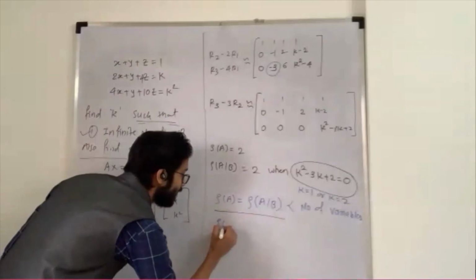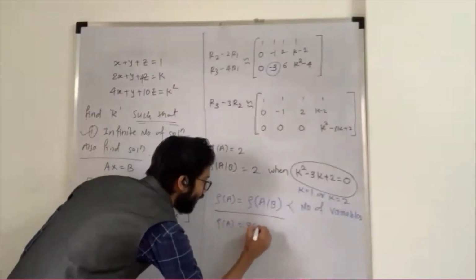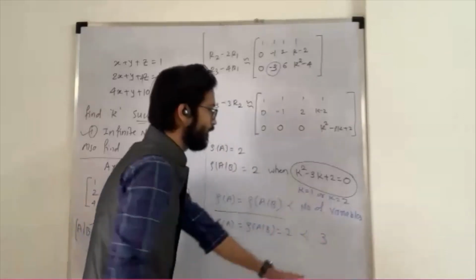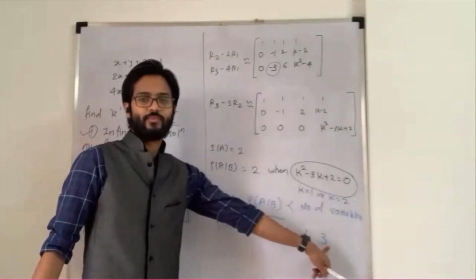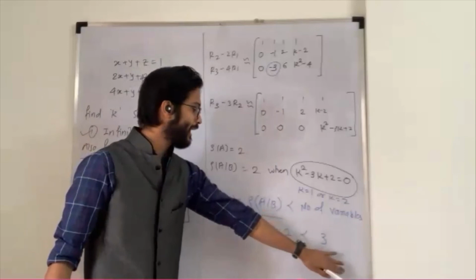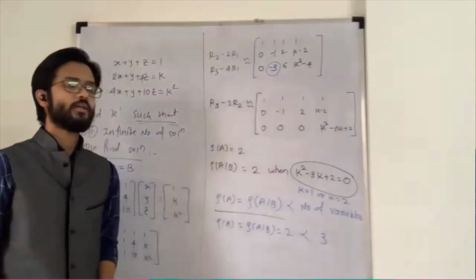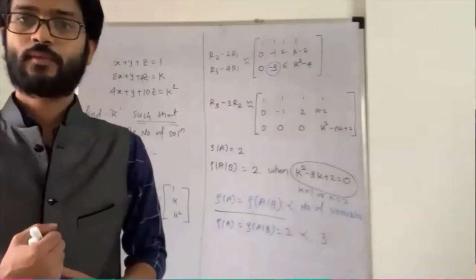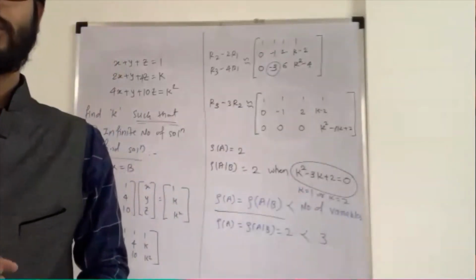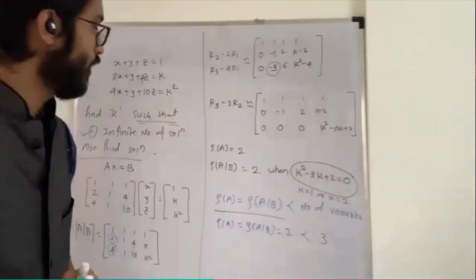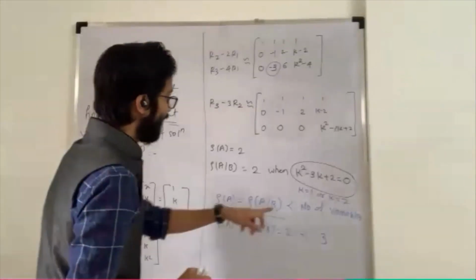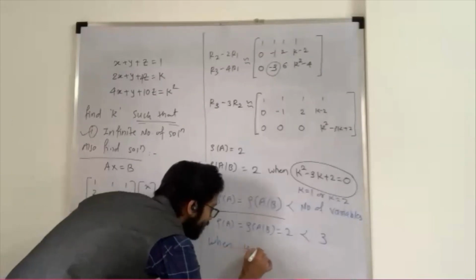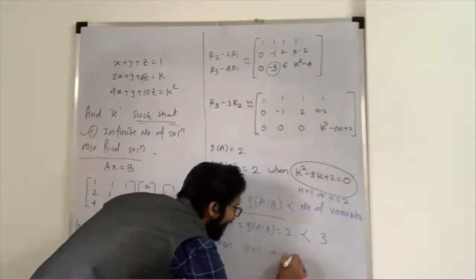How? Because here the rank of A is equal to the rank of the augmented matrix, which is equal to 2, which is less than the number of variables, 3. Yes or no? This is my condition. Meaning clear? Any doubt? This is the case when k is equal to 1 or k is equal to 2.